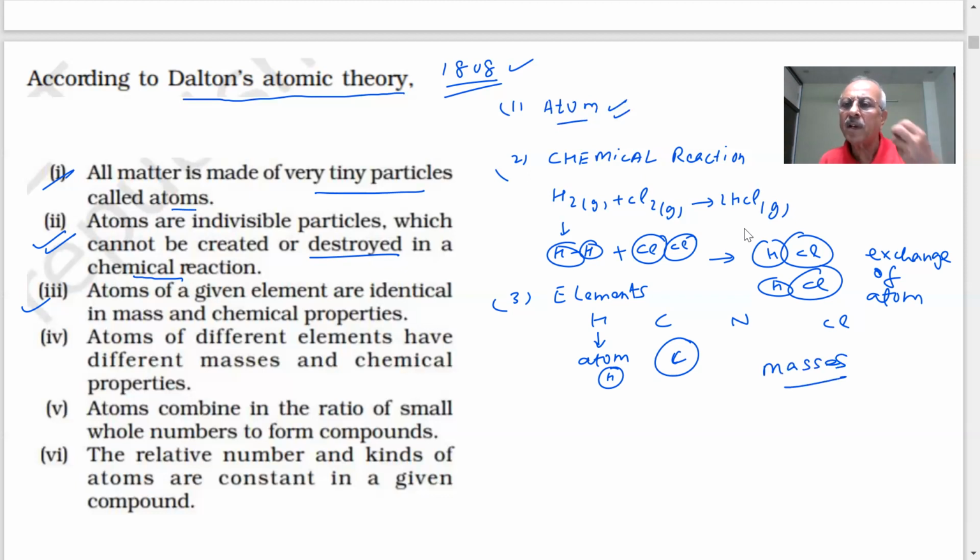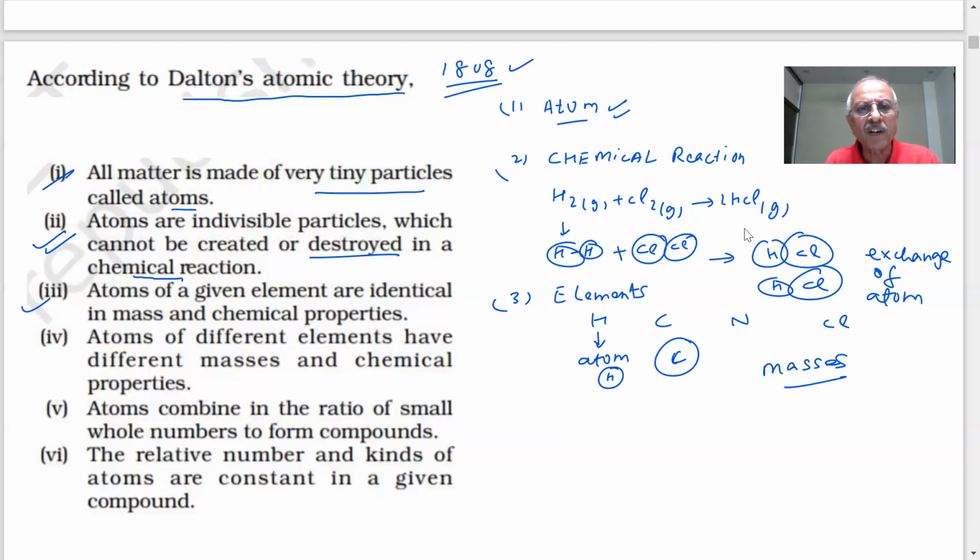We know that anything, even the tiniest of the tiniest particle, has mass. The mass may be very, very small, but mass will be there if a particle exists. So there will be a mass, but will the two masses be the same? They cannot be the same because they are different atoms. Two different things, can they have the same mass? If they are different, they will have different masses.